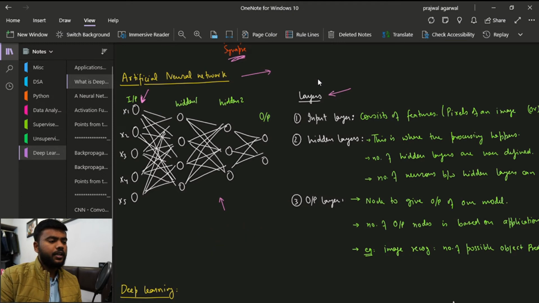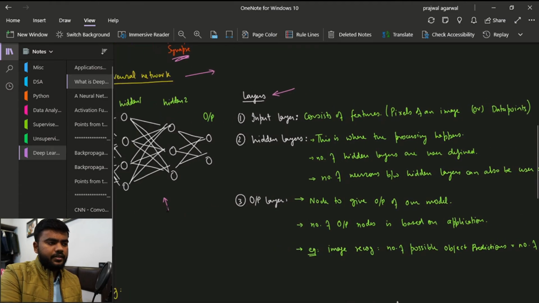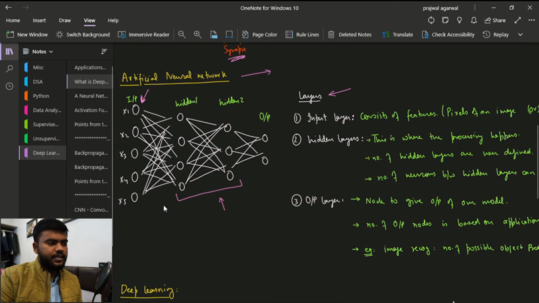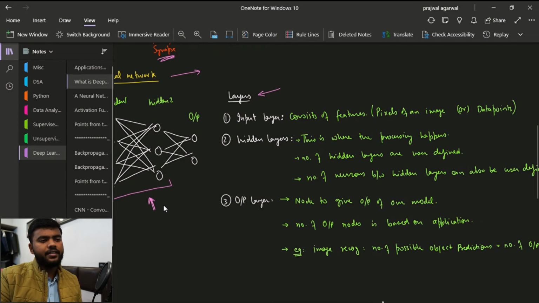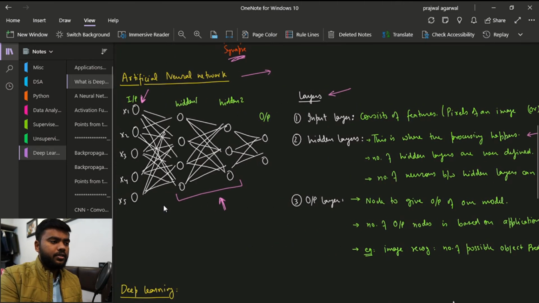Talking about the next layer, we have the hidden layer. By the way, this entire section is the hidden layer. The first thing about the hidden layer is we can have any number of hidden layers. We can have one hidden layer, we can have 100 hidden layers. This is entirely dependent on the application developer or the nature of the application itself. The hidden layer is where all the processing happens. The number of hidden layers is user defined, and the number of neurons in the hidden layers is also user defined.